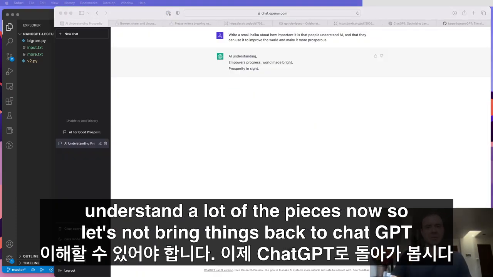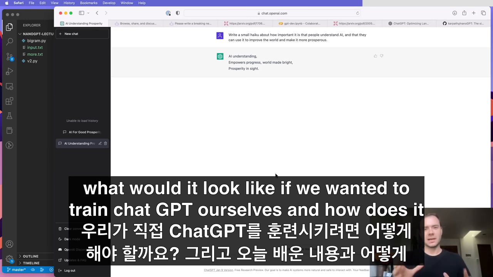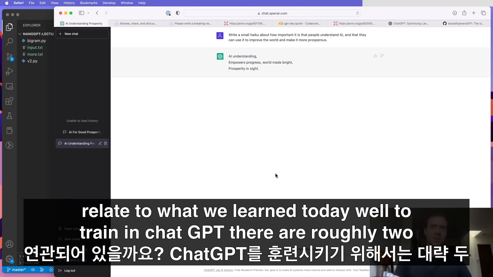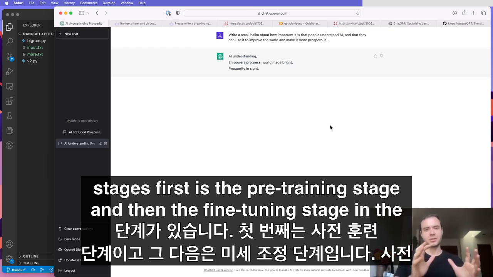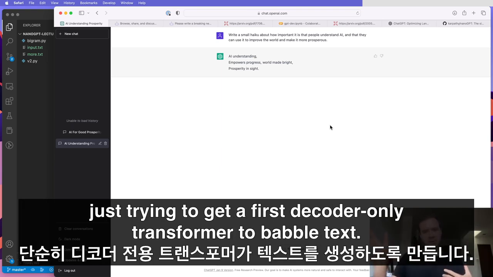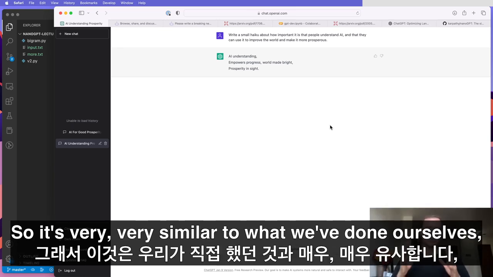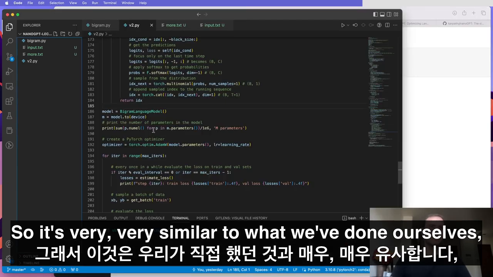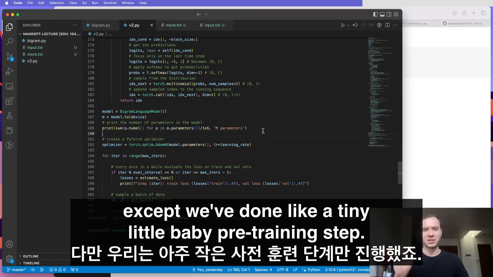So let's now bring things back to ChatGPT. What would it look like if we wanted to train ChatGPT ourselves, and how does it relate to what we learned today? Well, to train ChatGPT, there are roughly two stages. First is the pre-training stage, and then the fine-tuning stage. In the pre-training stage, we are training on a large chunk of internet and just trying to get a first decoder-only transformer to babble text. So it's very, very similar to what we've done ourselves, except we've done like a tiny little baby pre-training step.